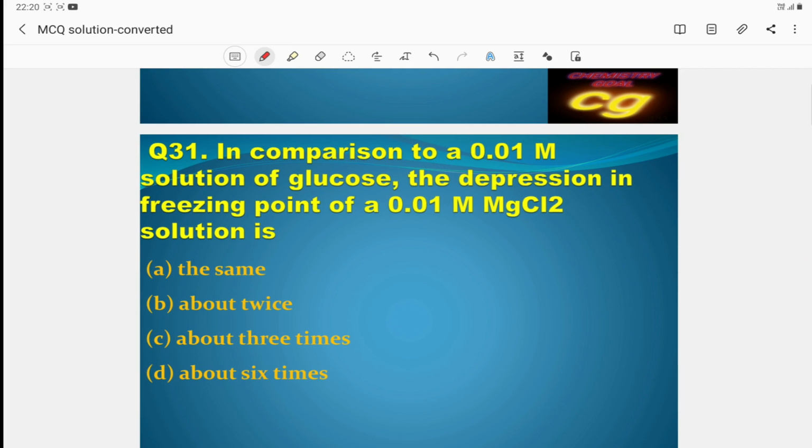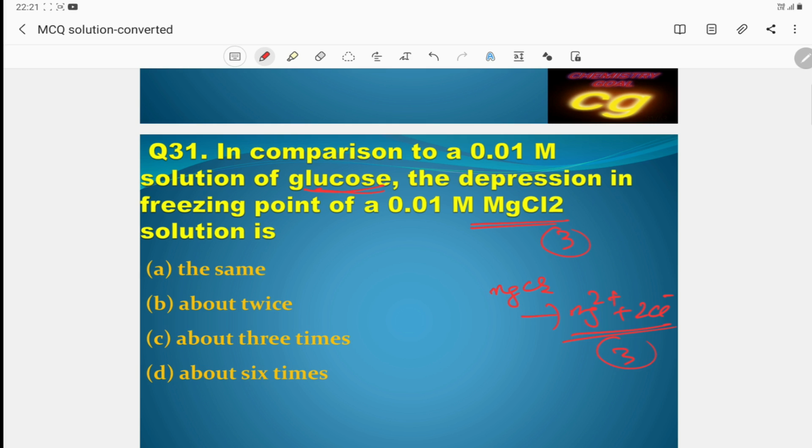Question number 31. In comparison to a 0.01 m solution of glucose, the depression in freezing point of 0.01 m MgCl2. You see the difference. Glucose is not dissociated. Here magnesium chloride dissociates, forming 3 particles, because 1 magnesium chloride produces a magnesium ion plus 2 Cl minus, so the total is 3 ions.